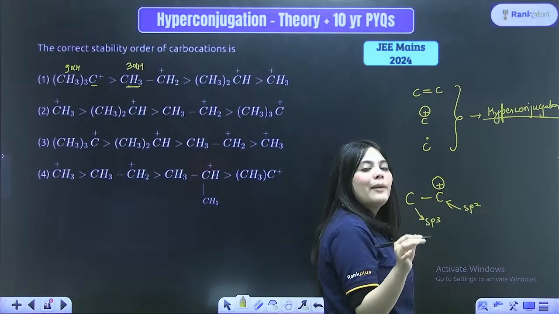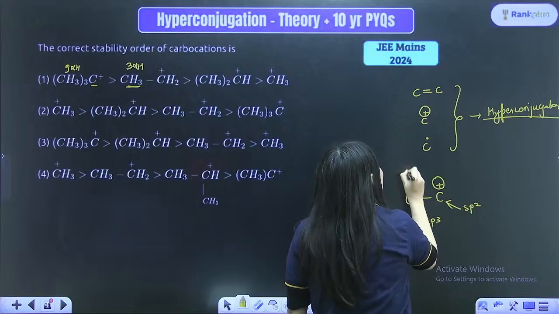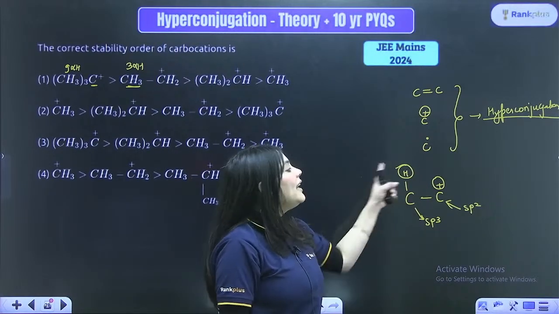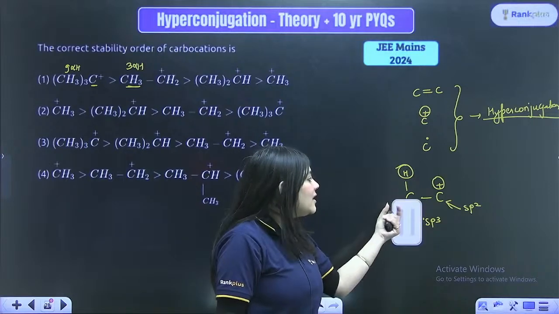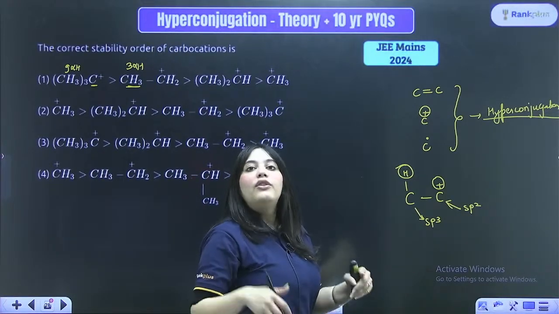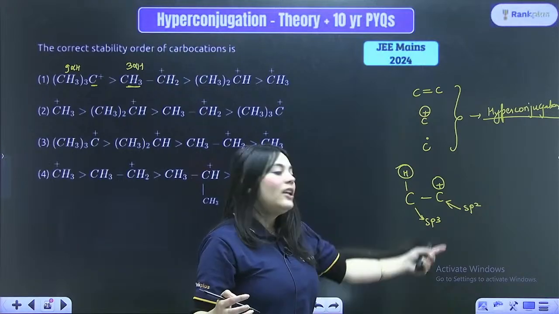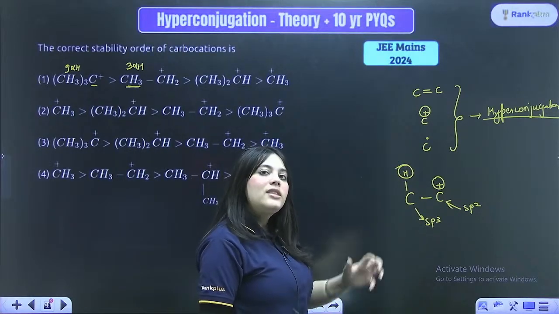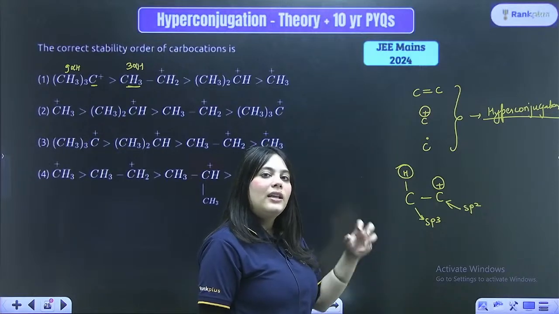This is the condition for hyperconjugation: at least one hydrogen should be attached. So how many hydrogens are attached to this alpha carbon, which is sp3 hybridized, will dictate the stability of the carbocation, of the alkene, or of the free radical, right? So this simple funda is actually asked.